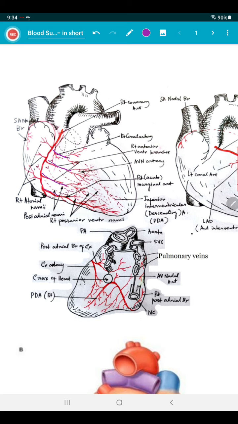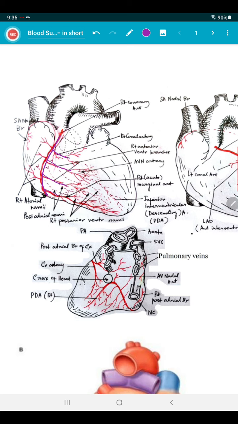So for the difficulty or ease of description, we describe it in two parts. Number one, those branches arising from the first segment of the artery up to the inferior border. So the first segment of the artery is this part, up to the inferior border.